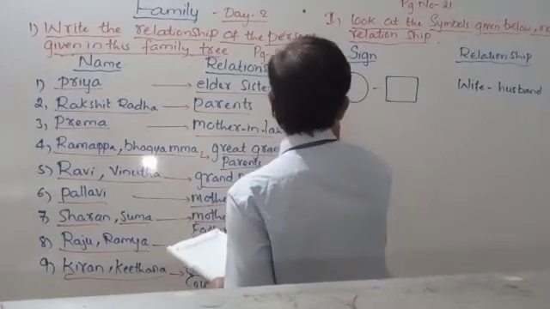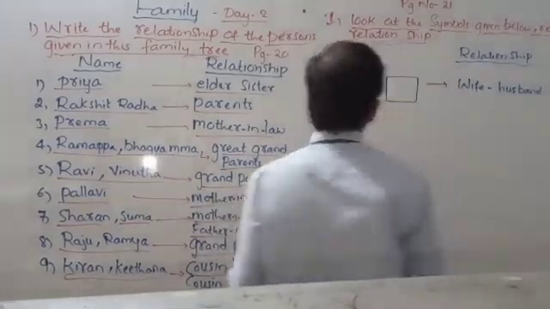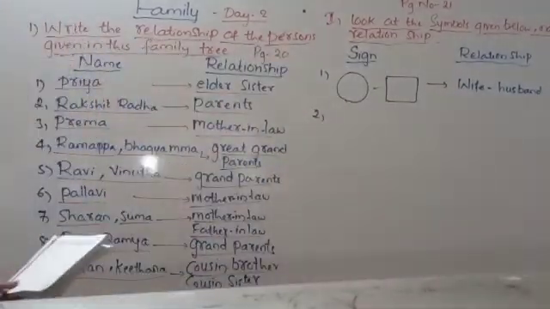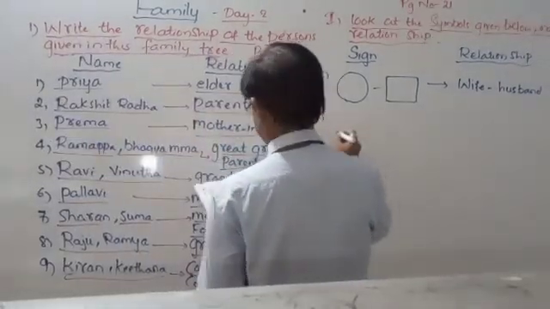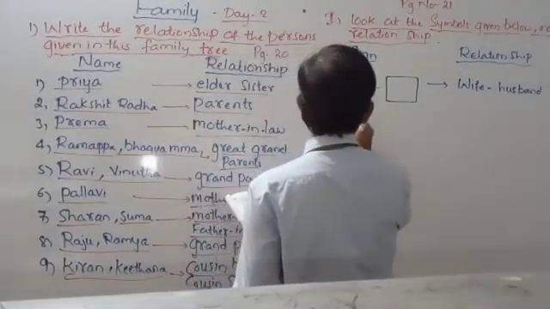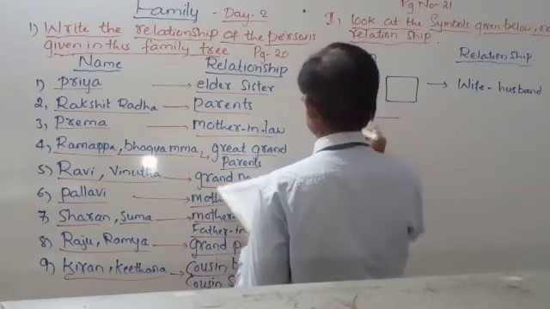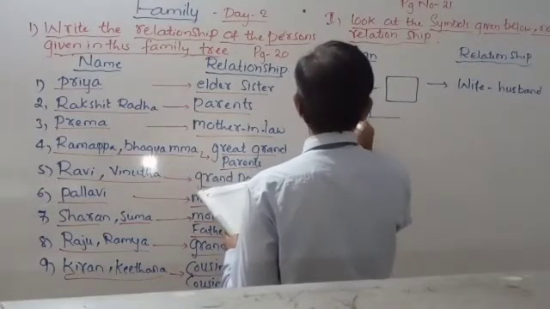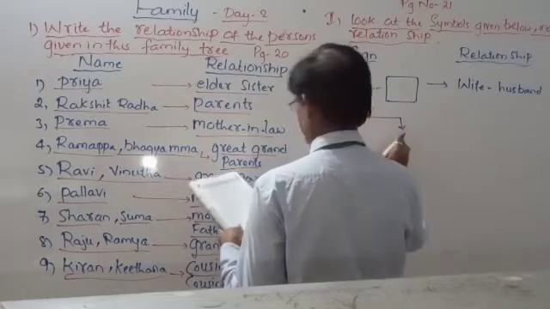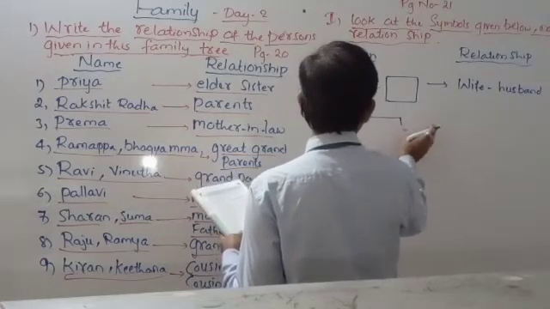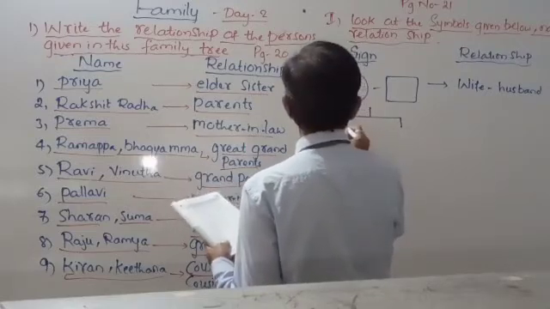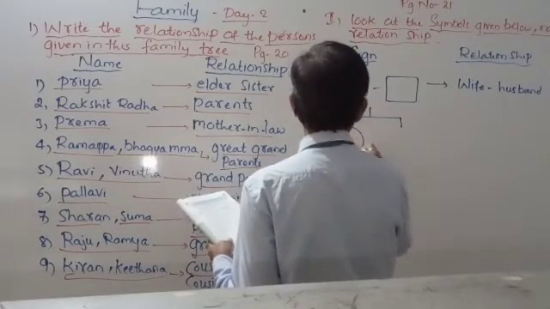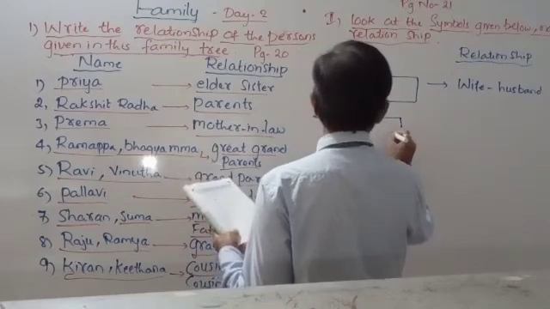Next, second one. Again it is like this. The line is going, so round here, then again square.